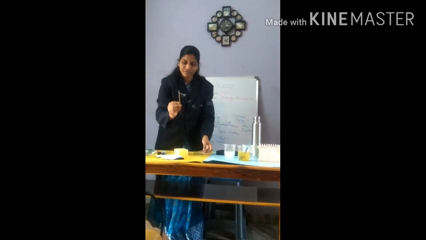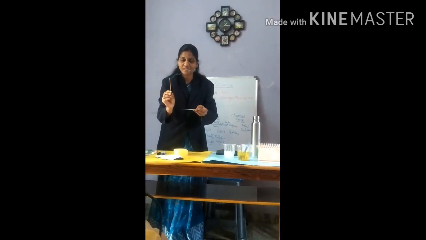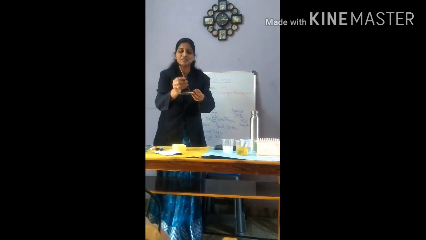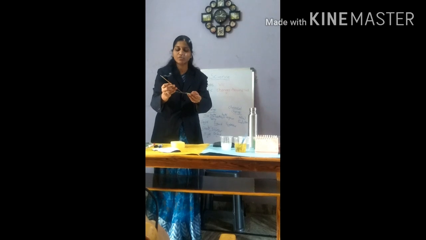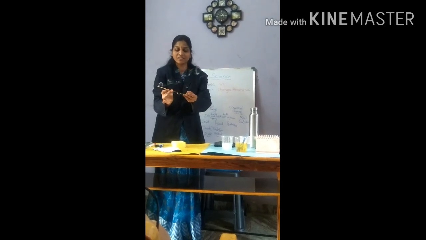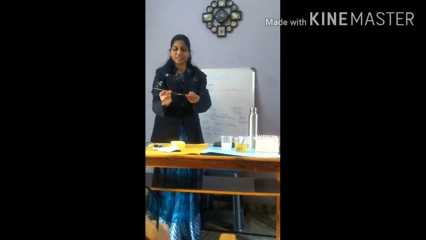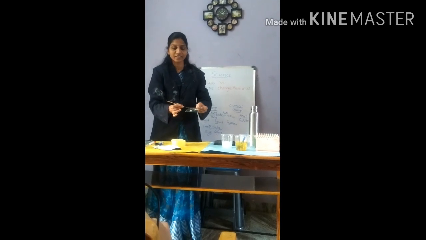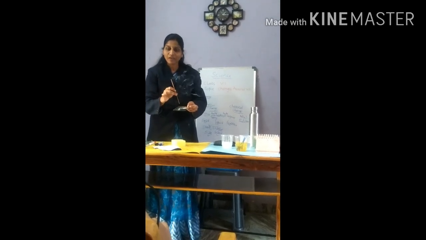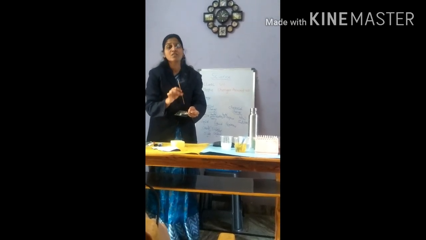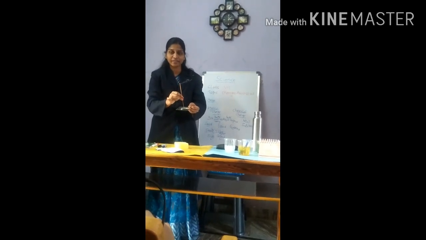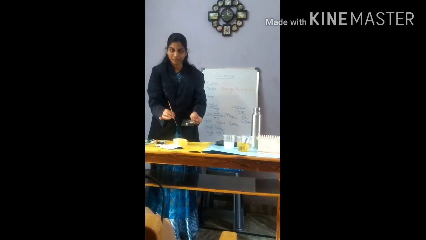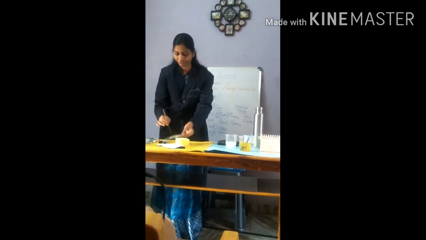When we light the incense stick, observe that it is converting into a substance known as ash. A new substance is formed here. So a substance changing into a new substance is nothing but a chemical change.